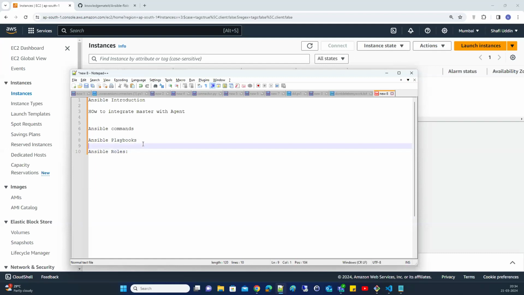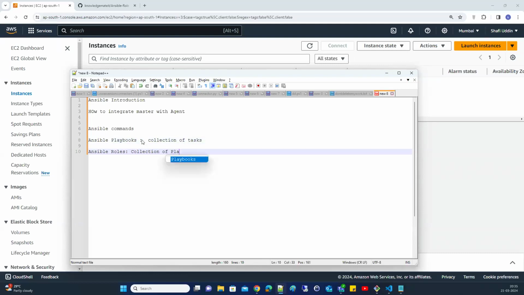Ansible playbooks, as I said, are nothing but a simple file having a lot of tasks. In the playbook you mention some tasks. A collection of tasks is an Ansible playbook. But what is an Ansible role? It's nothing but a collection of playbooks.